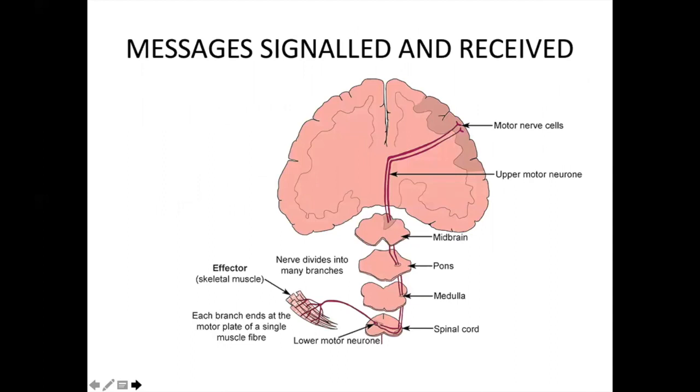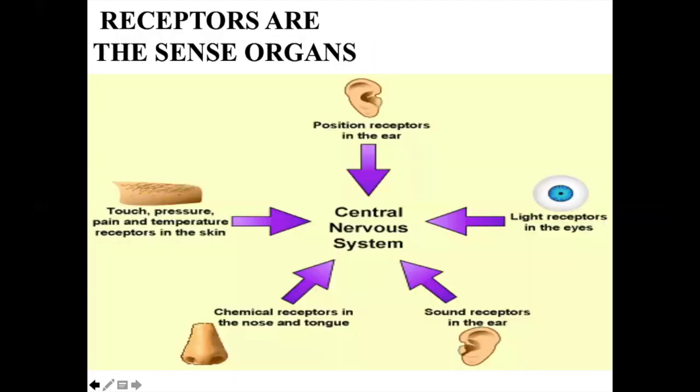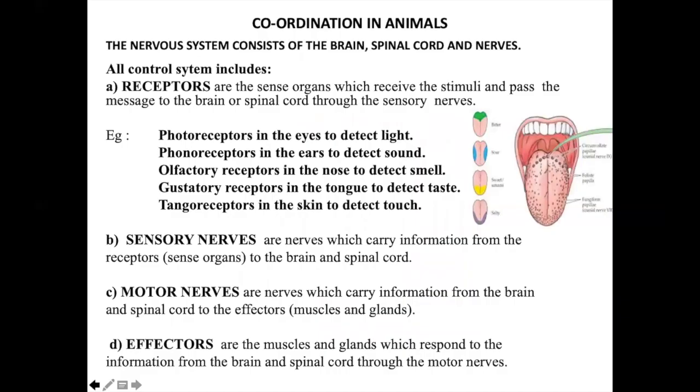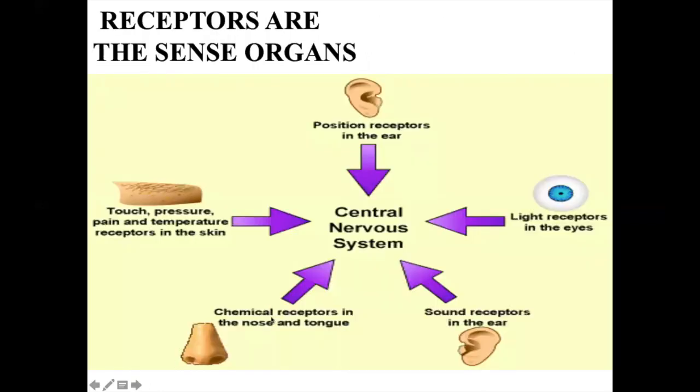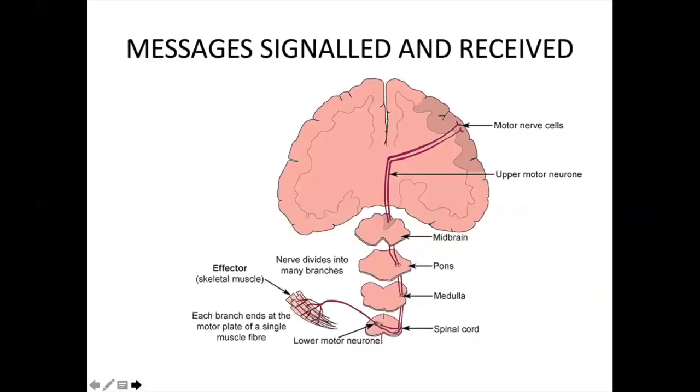Now, how are the messages signaled and received? We have just learned the receptors, so we will be starting from the receptors. Any of the sense organs will receive the message. The receptor will receive the message. The message will go to the sensory nerves, from the sensory nerves to the brain, and from the brain it will come back to the motor nerves.